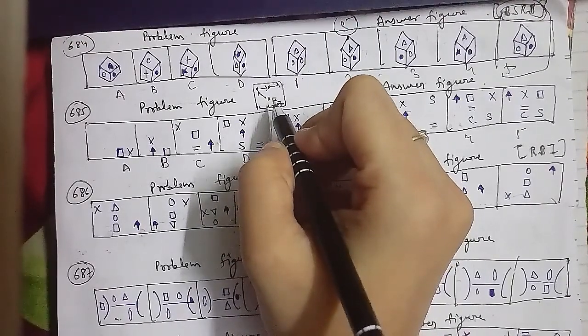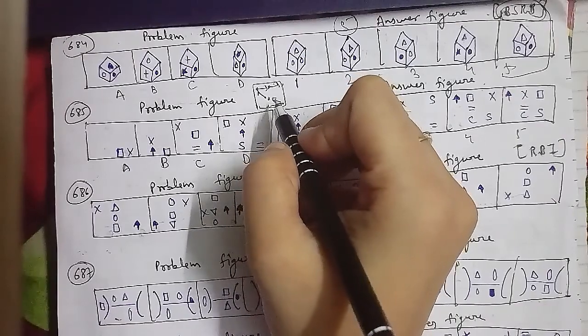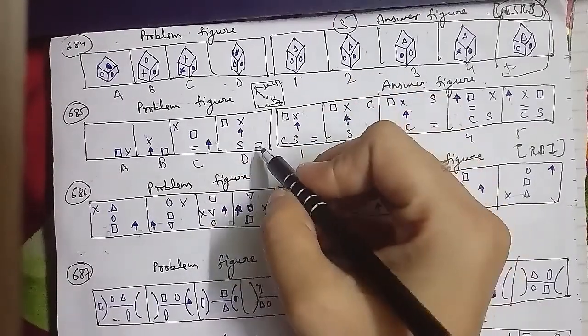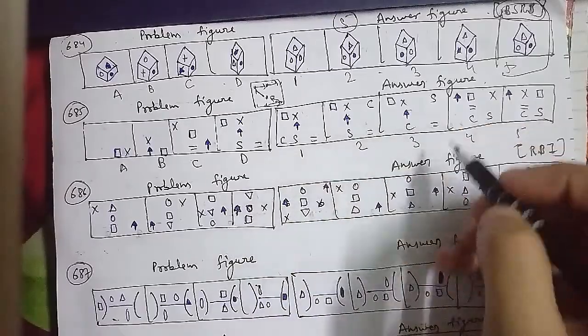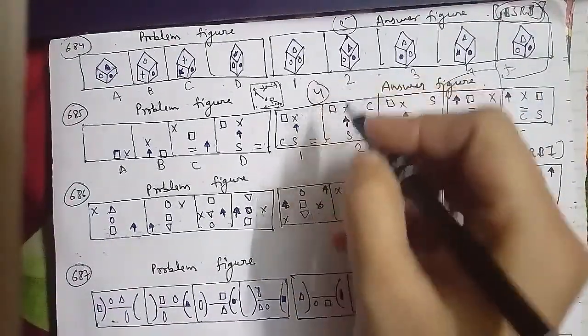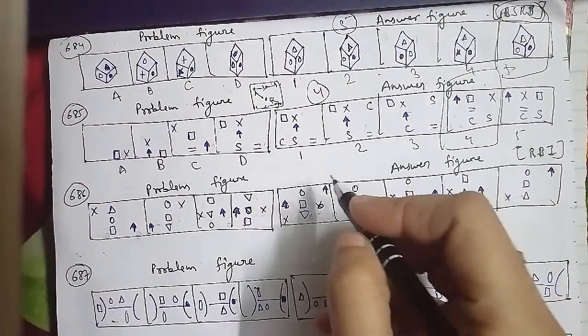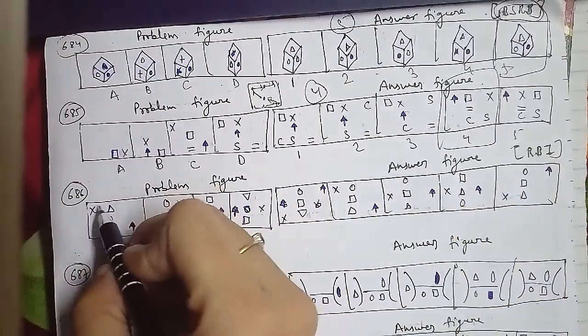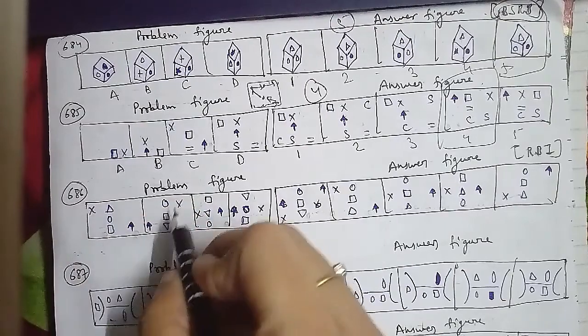Let's go ahead with the other one that we have to discuss, the 686th question of the session. These were the problem figures and these were the answer figures, which is a very important question that has been asked in the RBI question paper as well, that is the Reserve Bank of India.